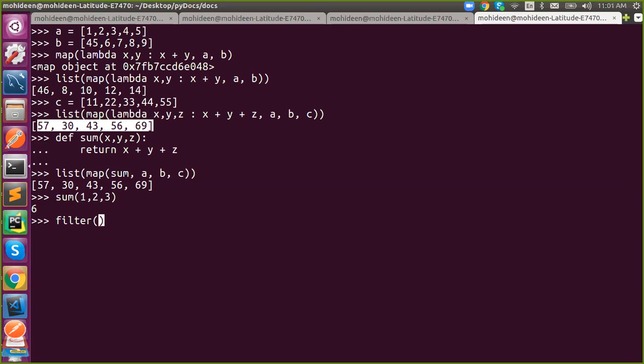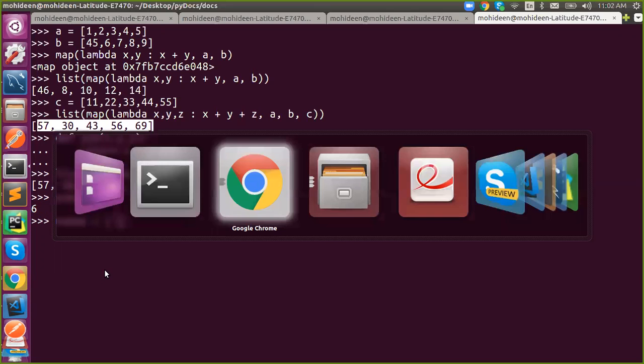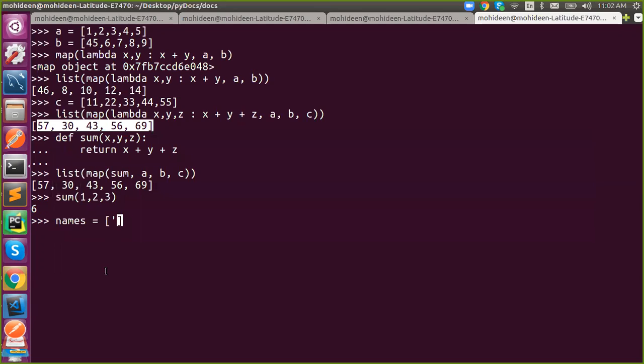Or we have names. Okay, I need vowels. What to do? I'm going to say names. So it works as a definition, right? If it is map, it maps the positions, and if it is filter, that means it filters whatever we want. Yes, correct.